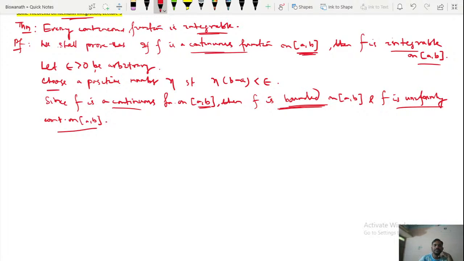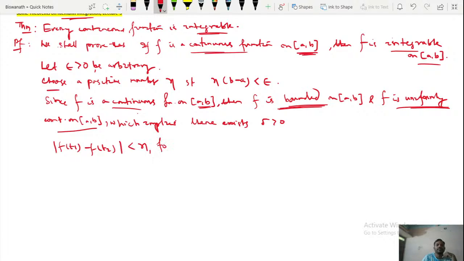So since f is uniformly continuous on closed [a, b], there exists delta greater than 0 such that modulus of f of t1 minus f of t2 is less than eta for modulus of t1 minus t2 less than delta, where t1, t2 belong to closed [a, b].